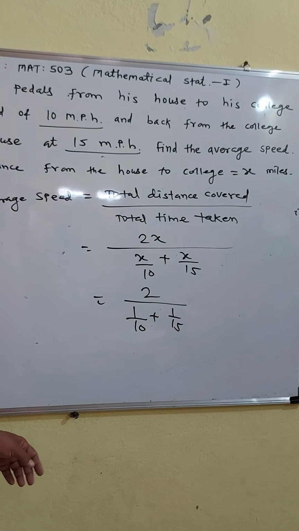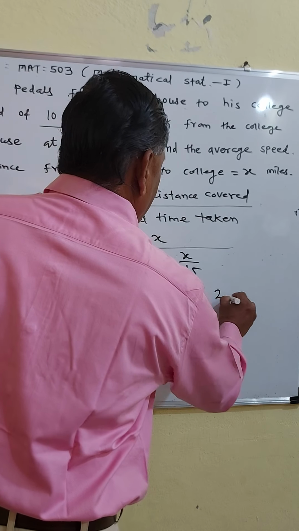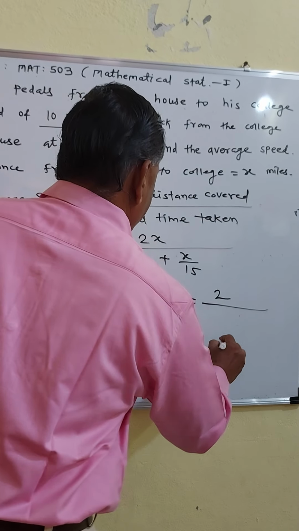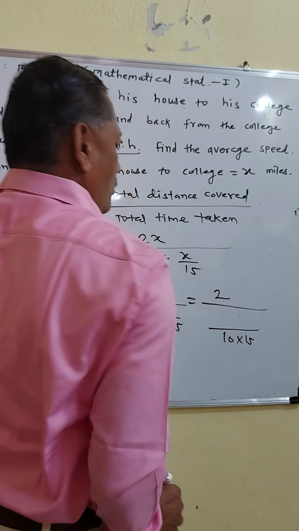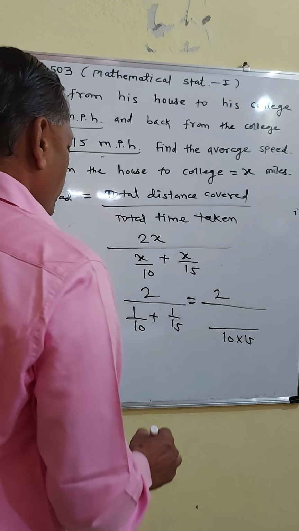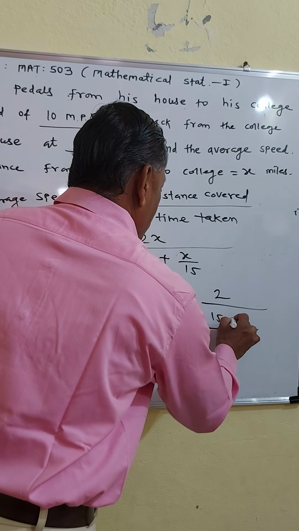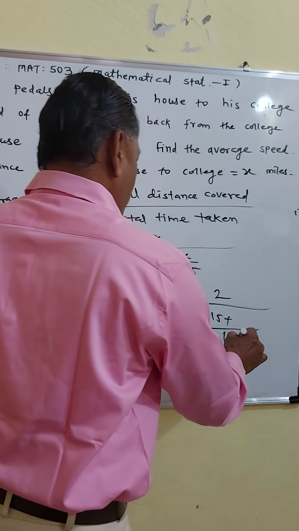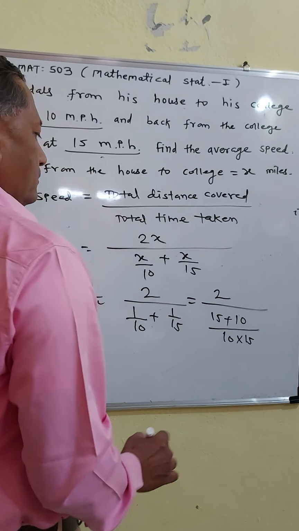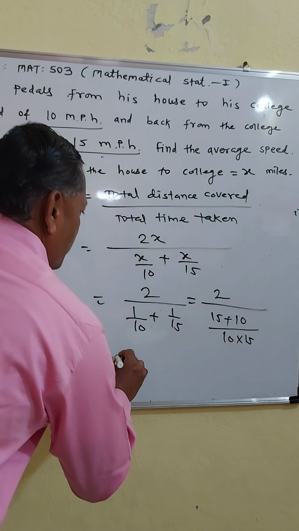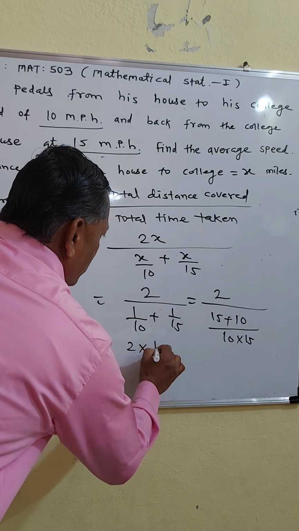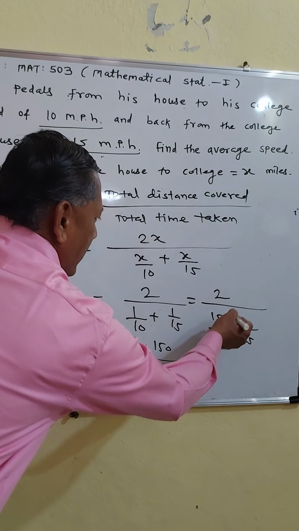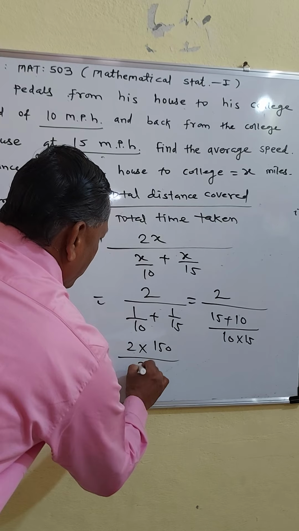So this can be written as 2 upon, here the LCM is 10 into 15 or 150, then 1 upon 10 plus 1 upon 15 means 15 plus 10 upon 150. So 2 into 150 upon 10 plus 15, which is 25.